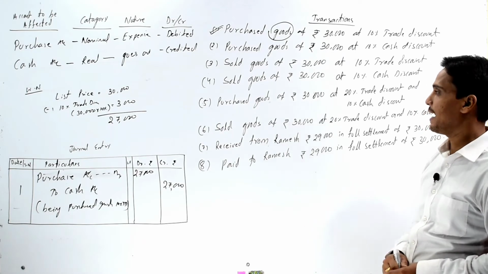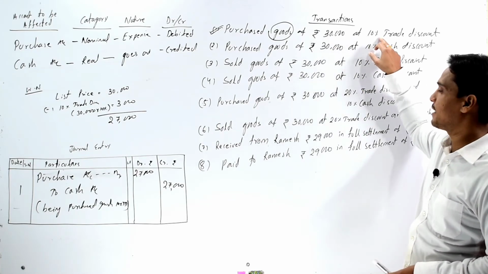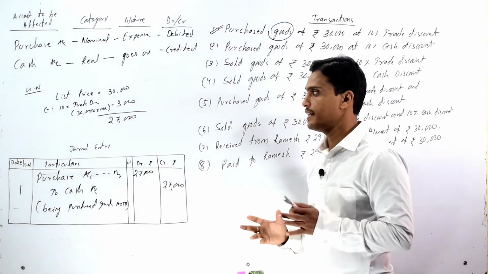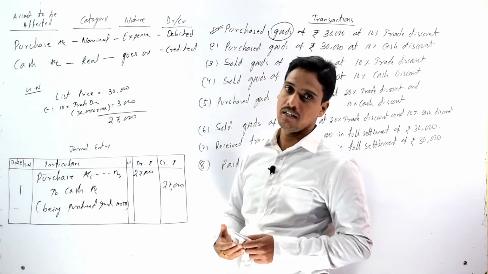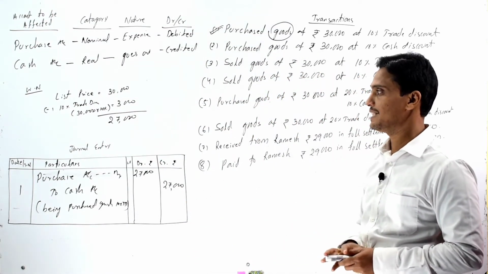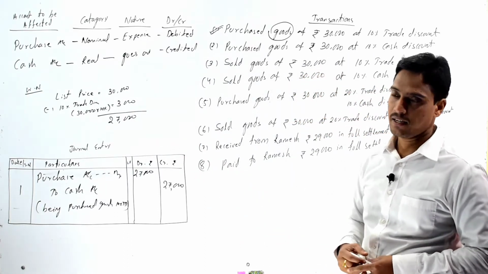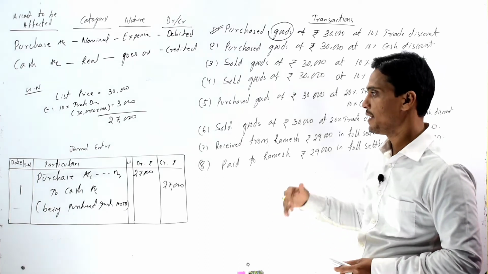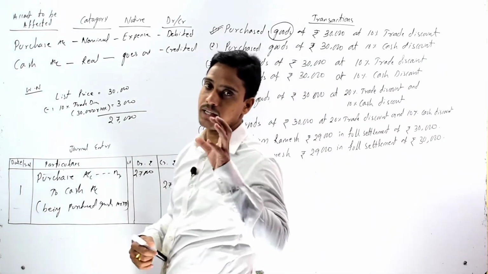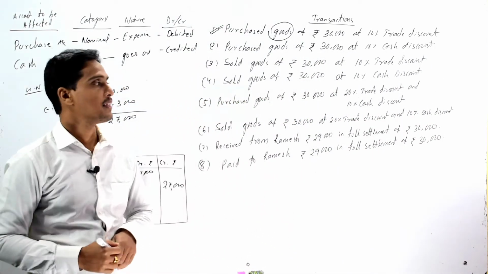27,000 to cash account. So as the trade discount is only a reduction, that means we should deduct the discount amount from the list price. So here 30,000 minus 3,000, that is our 27,000. So in our journal entry we should record 27,000.